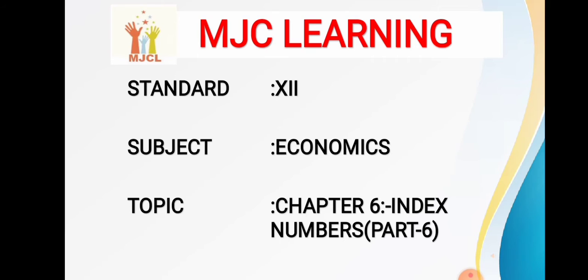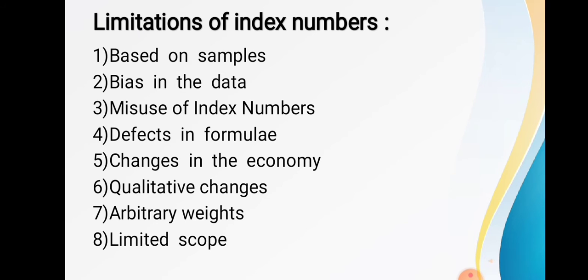Today we will do the sixth chapter of economics. The name of the chapter is index number, and this is part 6 of the index number. That is the last part of the index number. In this we are going to learn about the different limitations of the index number. What are the drawbacks, that is, the limitations of the index number?